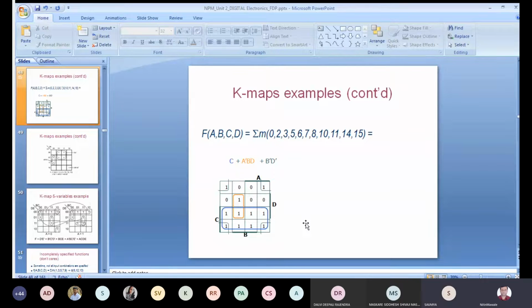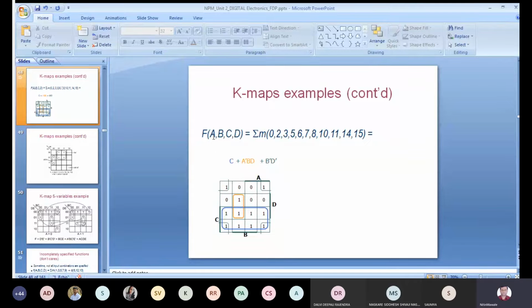Excuse me, sir, can you please explain that sequence rule again? Yes, A, B, C, D? Yes, sir, the sequence. Okay. Whenever the problem is specified with the help of variables, like function of A, B, C, D, while solving or drawing the K-map, be sure that you go for A, B, C, D only. Suppose you write P, Q, R, S instead of A, B, C, D, the examiner may still give you 0 marks because you have not followed the variables given in this problem. Okay. Now here A, B, C, D.